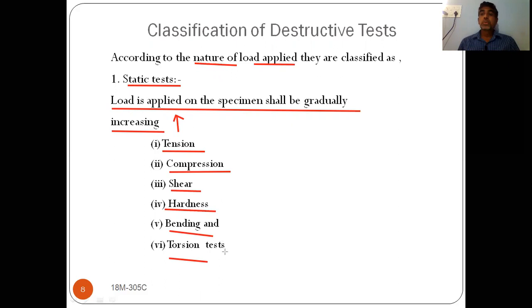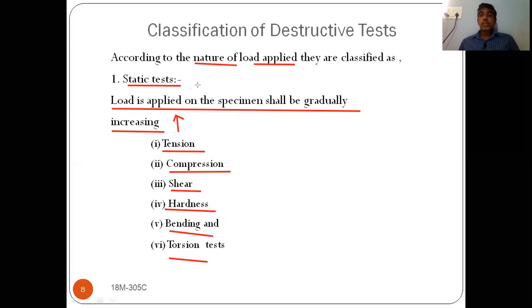So what we are going to do here, we will load the component. That means we will apply the loads on the component in the increasing manner, but gradually, slowly. That type of loading is known as static loading. So by using this static loading, we will find out tension test results, compression test results, shear test results, hardness test, bending, and torsion test. This is the first classification, that is static test.